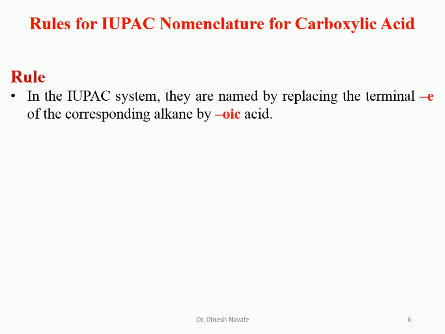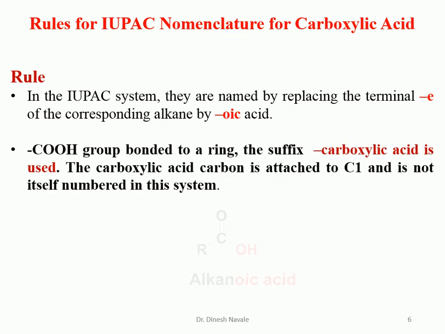So the rule: during IUPAC nomenclature, the E of the alkane will be replaced by oic acid, and it is going to become alkanoic acid, like this. So the IUPAC nomenclature of any carboxylic acid is going to become alkanoic acid.